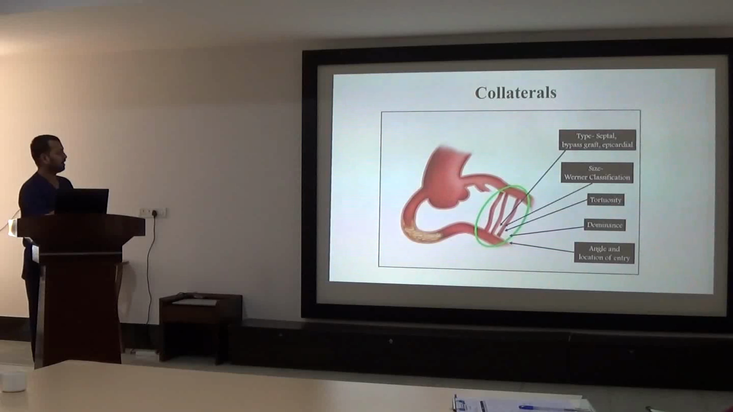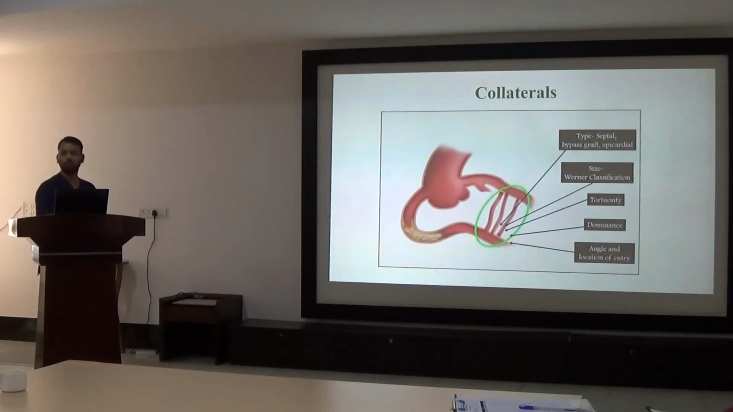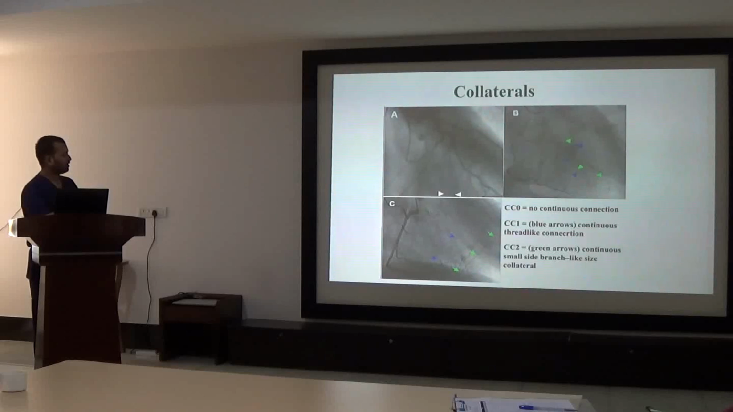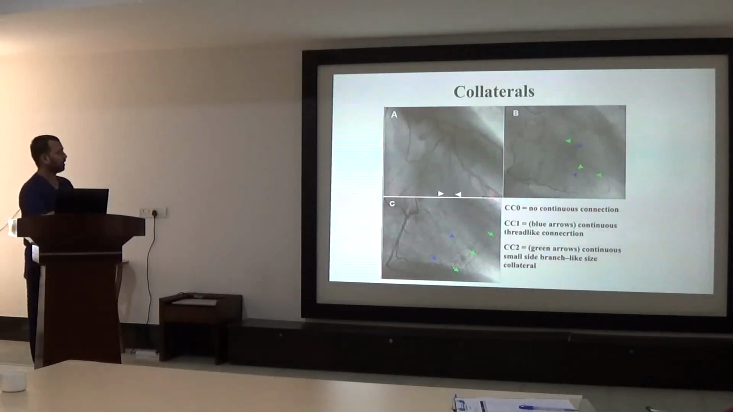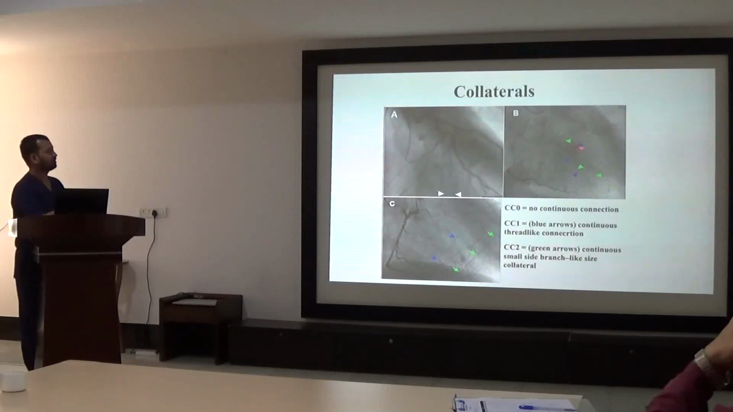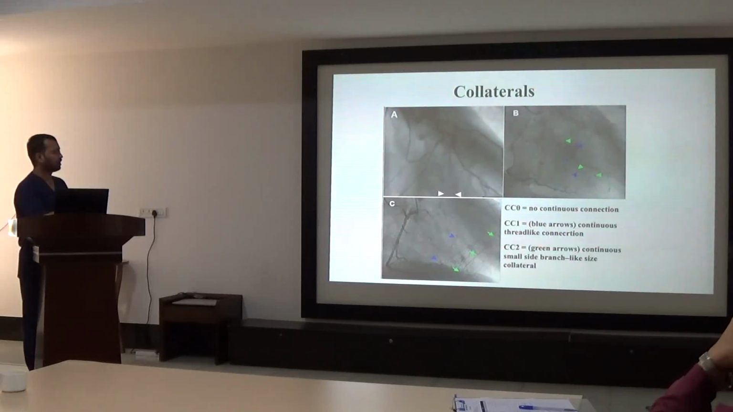Is there any bifurcation at the level of distal vessel, or are prior CABG bypass grafts there? And another important thing is classifying the collaterals. The collaterals by type, are they septal, bypass graft, or epicardial? Second thing, size of the collaterals, tortuosity of collaterals, dominance, and angle and location of the entry. This is a classification of collaterals. In CC0, there is no continuous connection. CC1 type of collaterals is shown by blue arrow, a continuous thread-like connection.